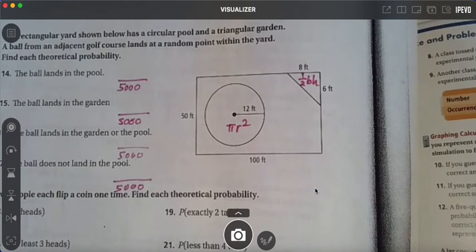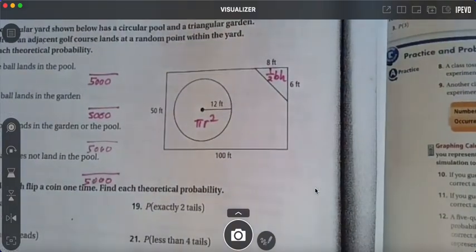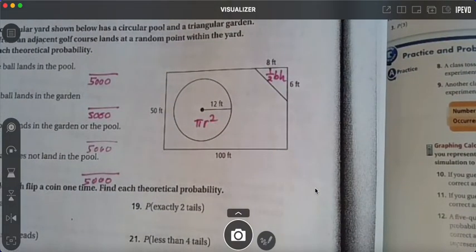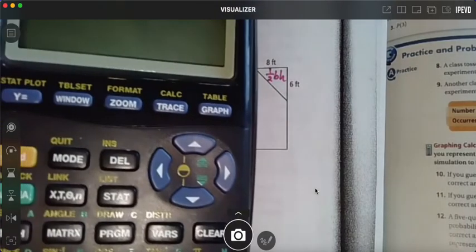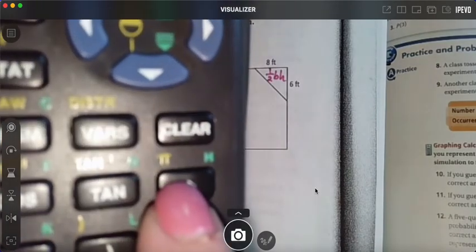Does that make sense? Pi button, you might have to press the second. Let me see. It's 3.14, but where's pi? Oh, it's right here. Here's the little pi button. It's on that little up arrow. You have to press the yellow. Okay.